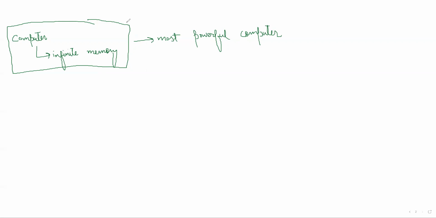We cannot have a computer that is more powerful than this particular computer. This computer is also called an idealized computer, a computer with infinite memory.